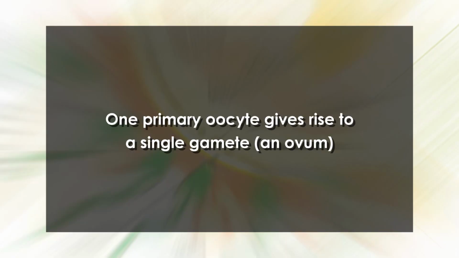The first polar body may divide at about the same time and produce two polar bodies which also degenerate. Thus, one primary oocyte gives rise to a single gamete and ovum. By contrast, in males, one primary spermatocyte gives rise to 4 gametes. Dear students, now let's discuss the structure of gametes.